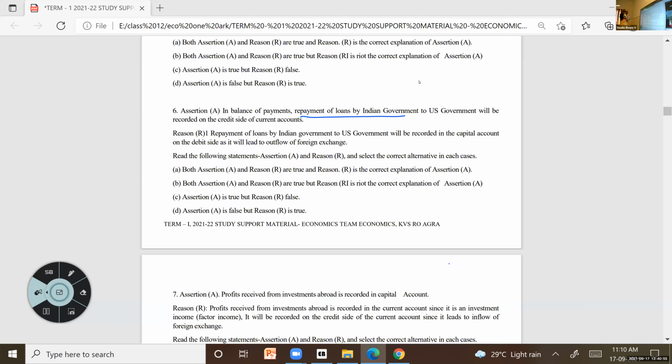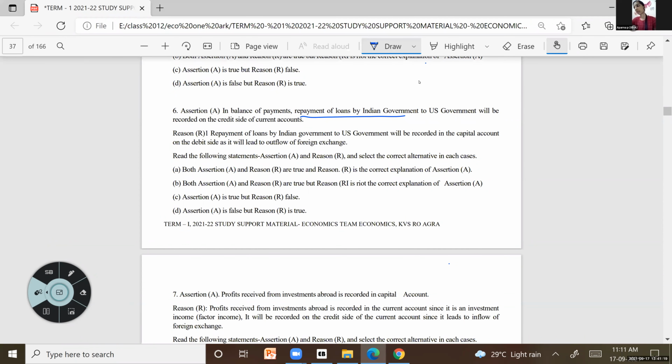And the reason that is given, is it correct, Aparna? Yes, ma'am. It is correct. Okay, so assertion is wrong and reason is correct. So which one will be the option? What will be the answer? Option D. Option D. Next question.